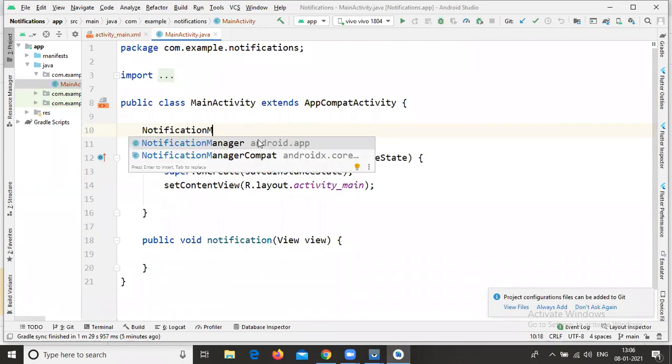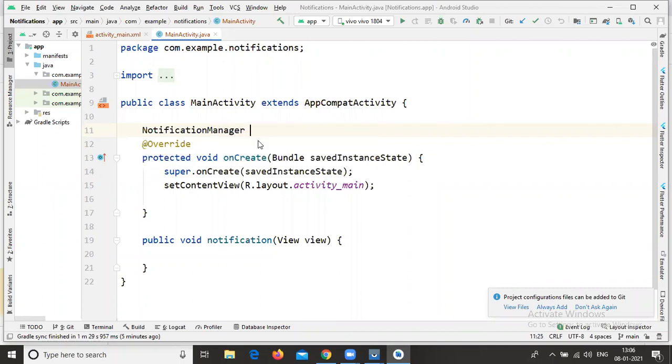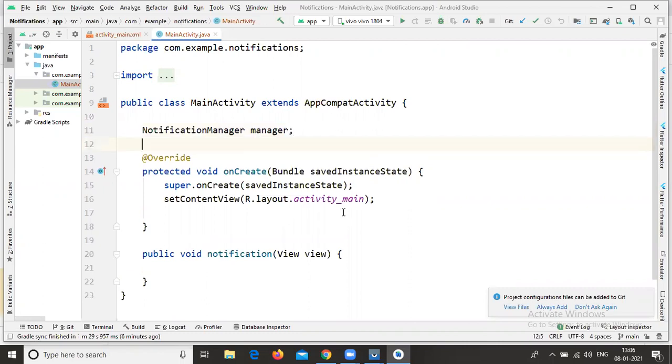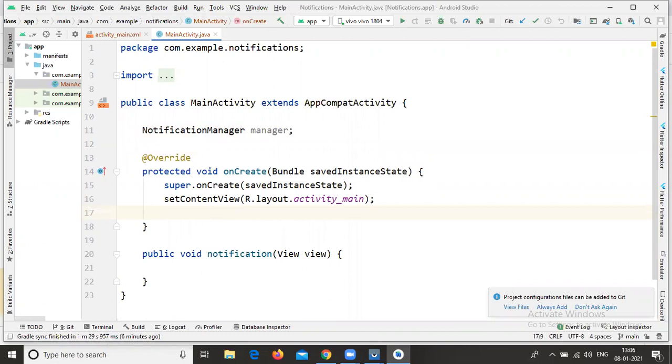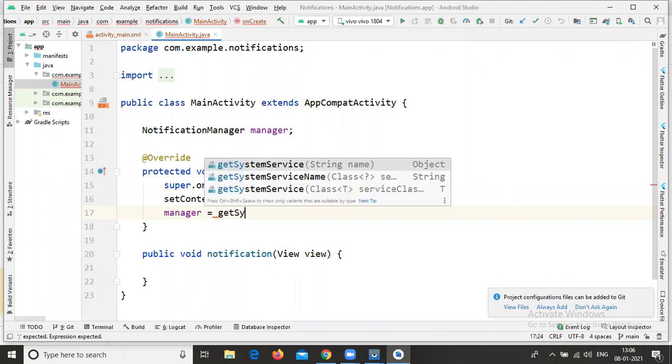Here there is a class called notification manager. Here I'm writing manager as a variable. With the help of this manager variable, you need to write your service inside your onCreate method. So you need to write your onCreate method here only. Like this, manager is equal to getSystemService.